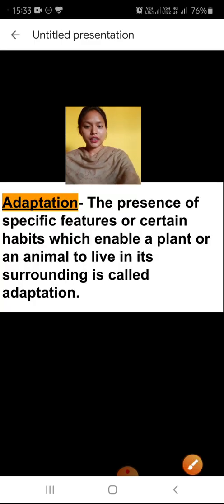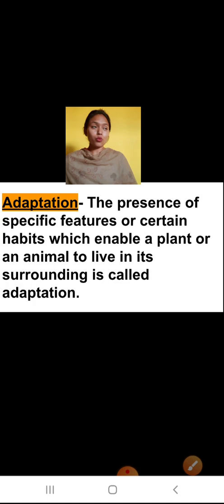Now let's come to adaptation. Now what is adaptation? As we said, camels are only found in the desert, they can't be found in the hilly areas. Similarly the yak and the goat can only be found in the hilly areas, not in the desert areas. Why is it so? Why can't the camel be in the hilly areas? Because they have a body structure like that, they have some features in them that they are made for only desert areas. So these are adaptations.